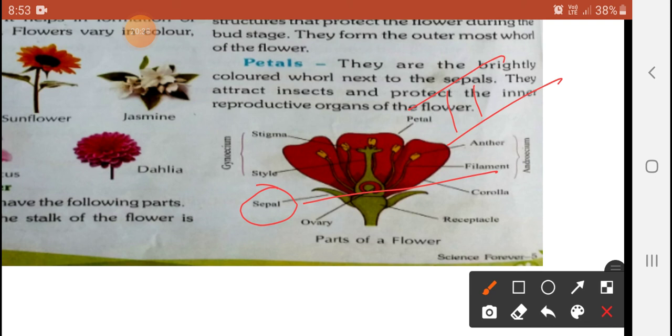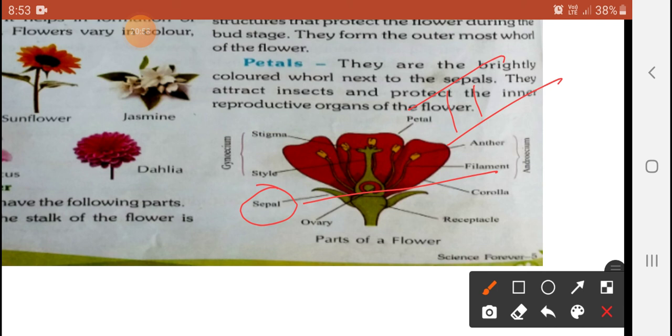Okay, and next you will see we will say again sepal. They protect the flower during the bud stage. This type of structure is supporting, yes, you will see one and another also. Next, yes, petals. The second is petals.